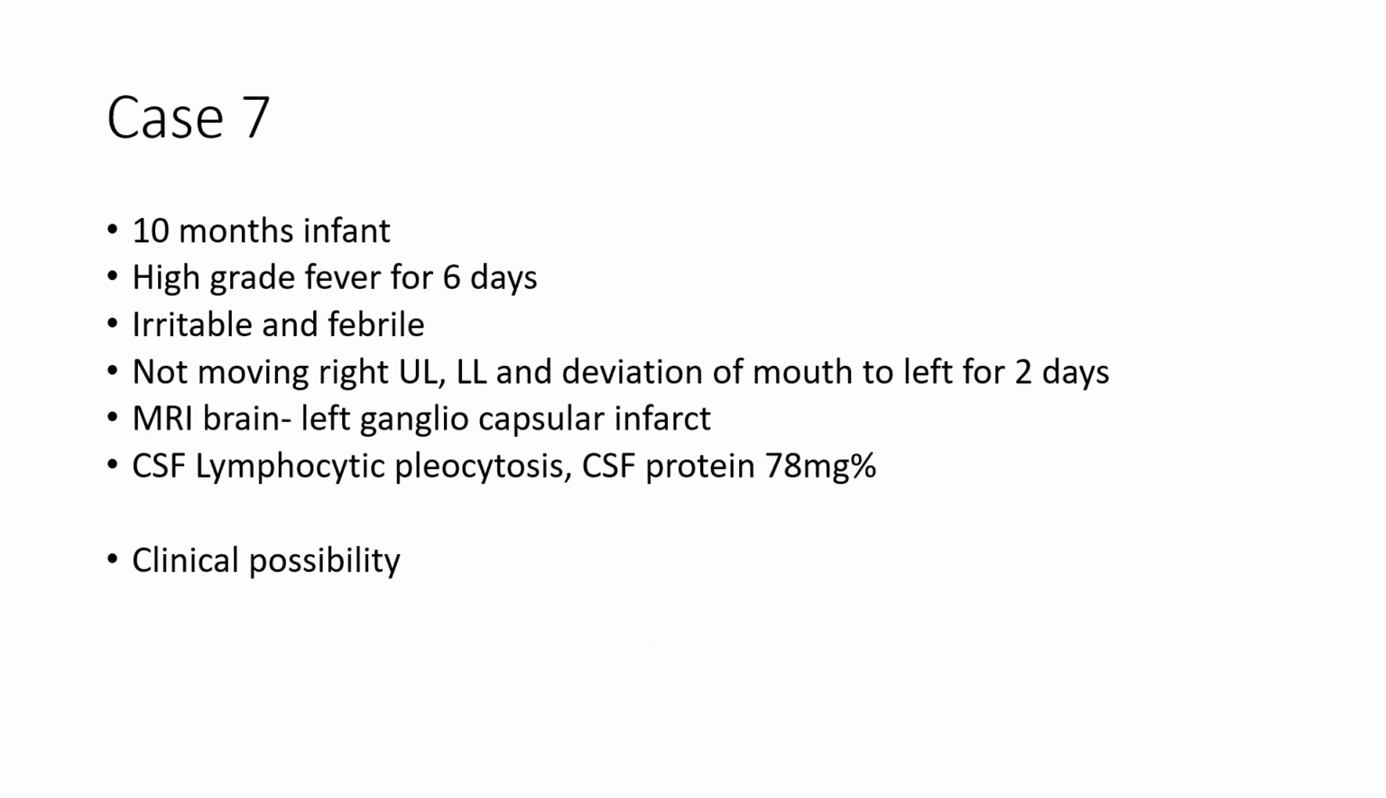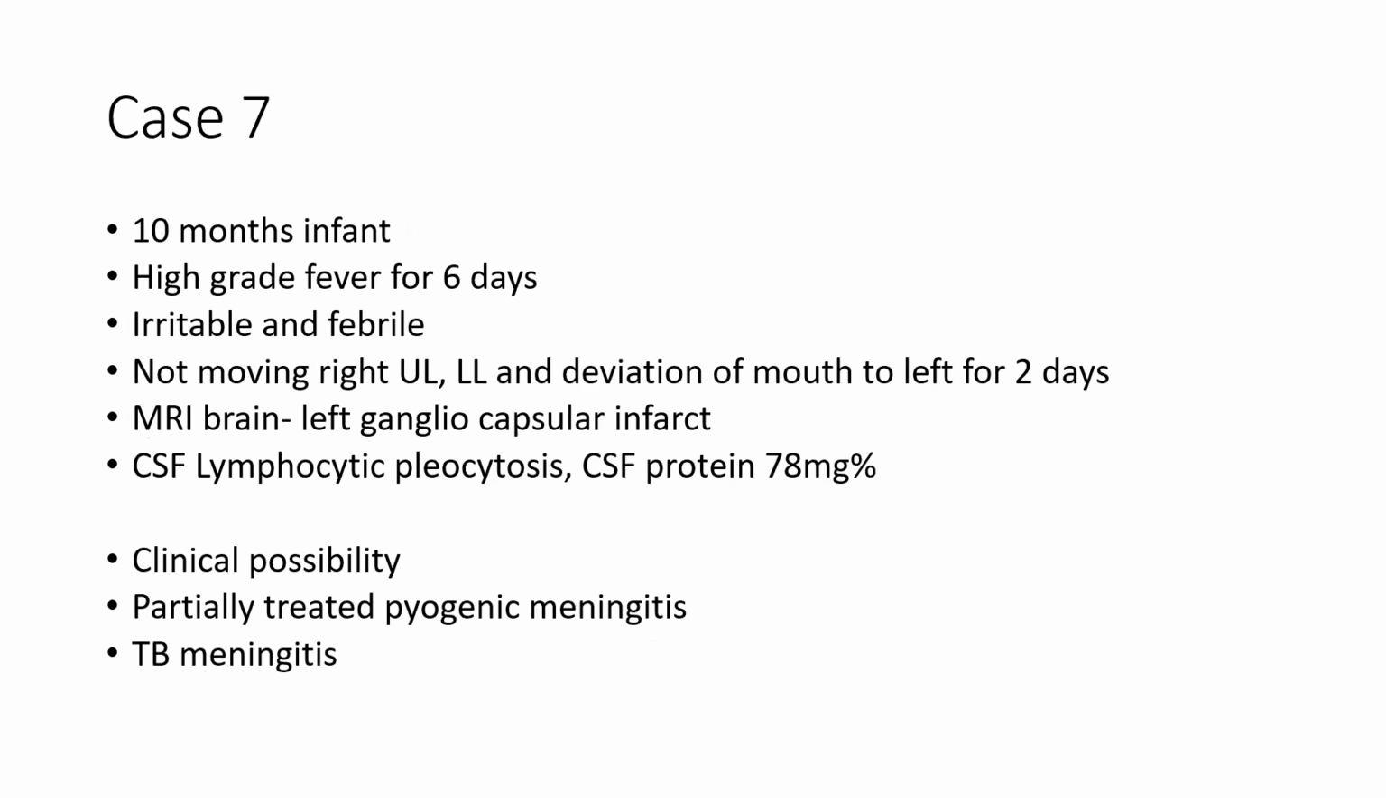Case 7, we have a child who is presenting with high-grade fever for 6 days. The child is having irritability, and is observed to have right-side hemiparesis and right-sided upper motor neuron facial palsy. We are doing an imaging that is showing a left ganglio-capsular infarct. Okay, we are taking it as probably a partially treated pyogenic meningitis, or maybe a tuberculous meningitis. CSF was showing predominantly lymphocytic pleocytosis and protein was slightly elevated. So we are taking it as probably a partially treated pyogenic meningitis or a tuberculous meningitis.